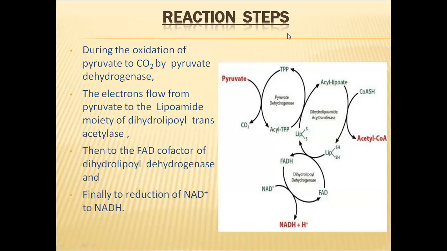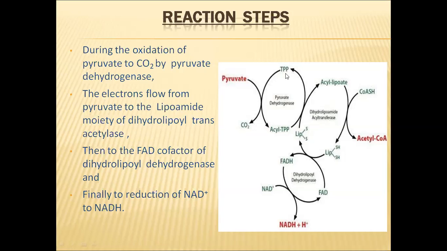Now, what happens in these three reactions? In the first step, pyruvic acid loses one carbon dioxide. By losing it, it becomes acyl thiamine pyrophosphate.